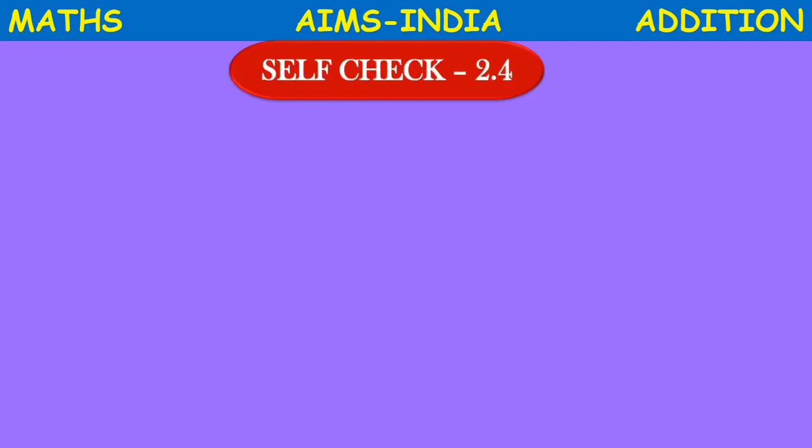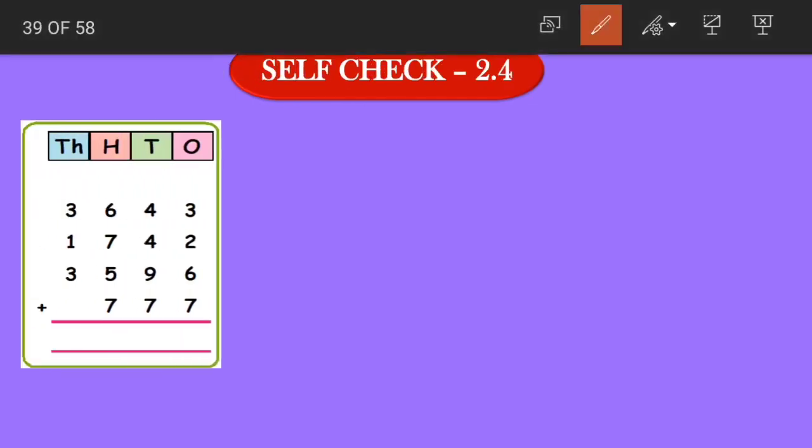Again we have some additions here. The first one here, starting from the ones place, 3 plus 2 becomes 5. 5 plus 6 becomes 11. 11 plus 7 becomes 18. 8 here and 1 carried. In the tens place, we have 1 plus 4, that equals 5. 5 plus 4 becomes 9. 9 plus 9 becomes 18. Now 18 plus 7 becomes 25. So 5 here and 2 carried.